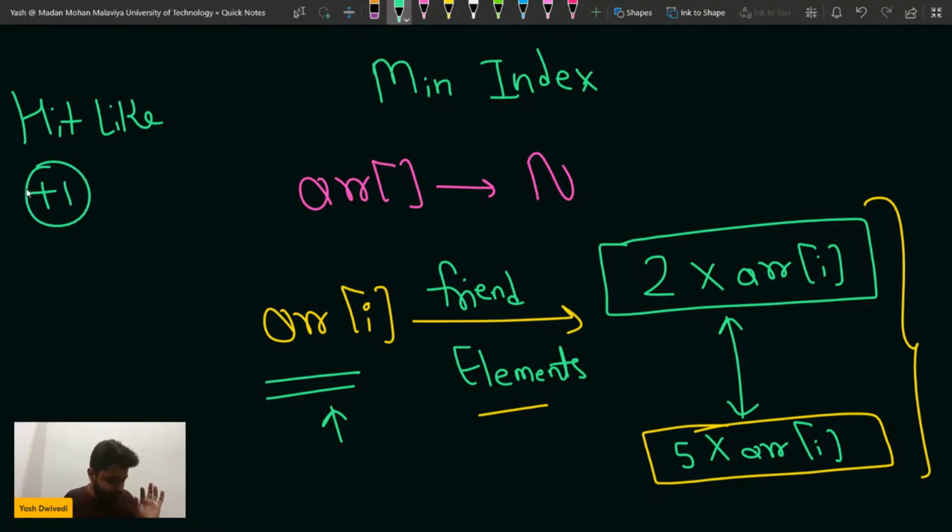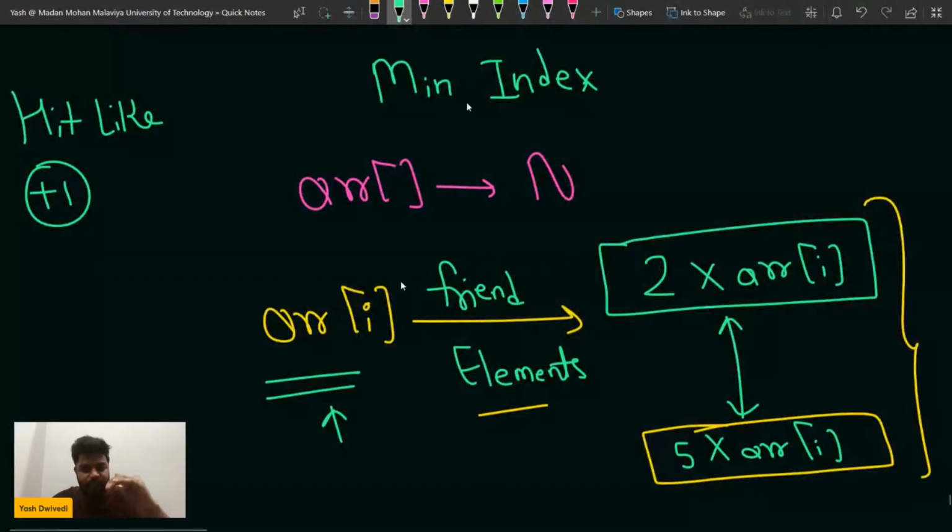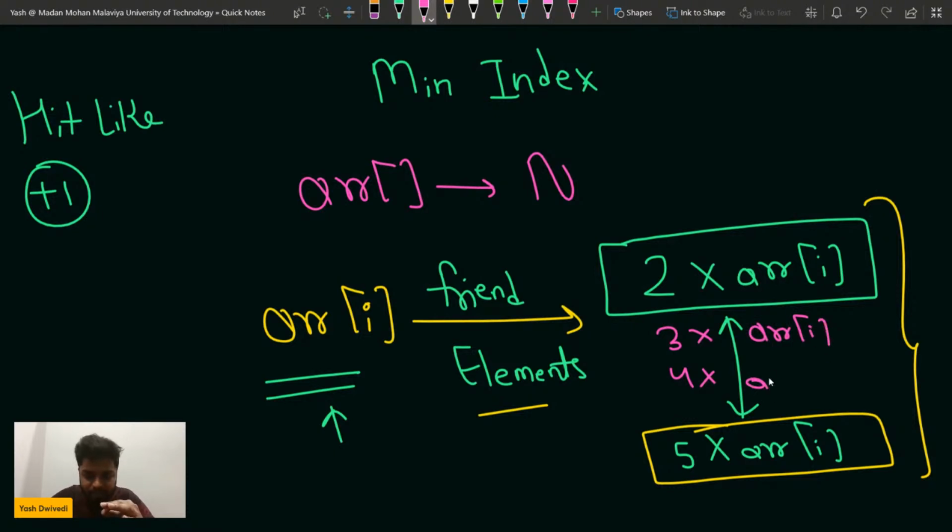The statement that the number should be a multiple was not mentioned. Basically it says that for an element array of I, the count of friends is the number of integers present in the array that are either 2x, 3x, 4x, or 5x. So basically, if numbers are lying in the range 2 into array of I to 5 into array of I, then it will be considered as a friend.